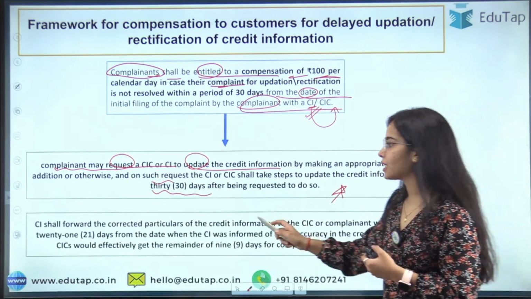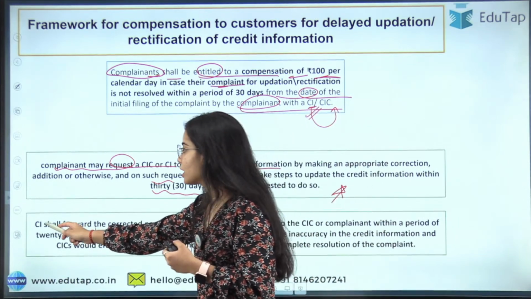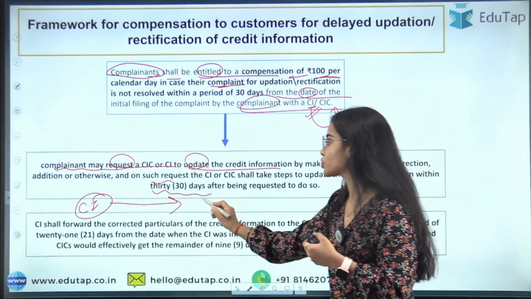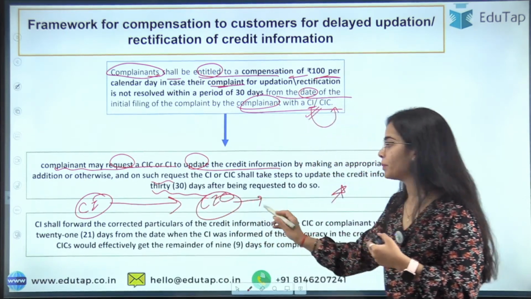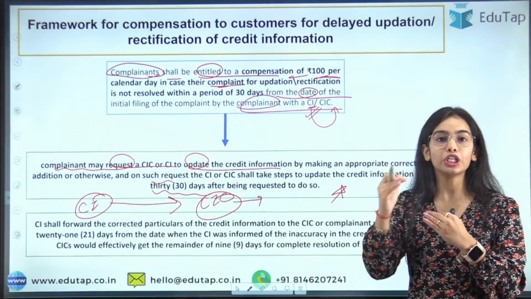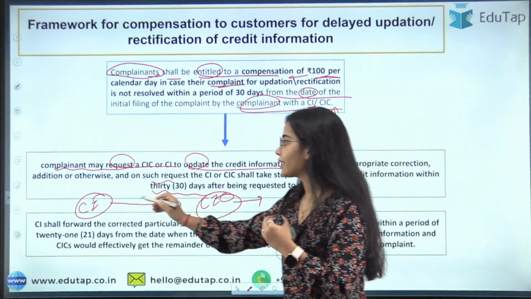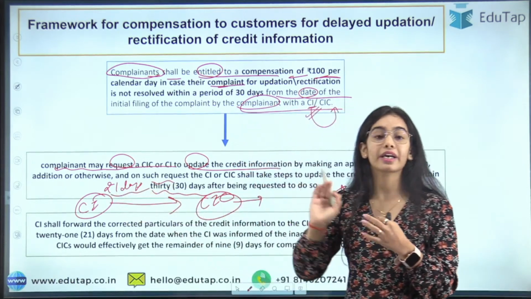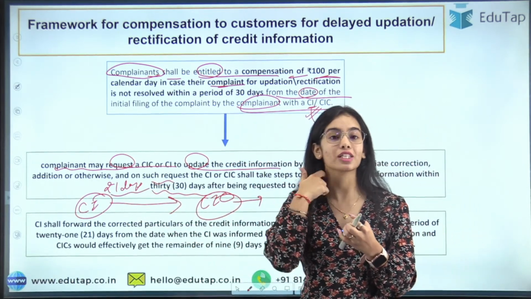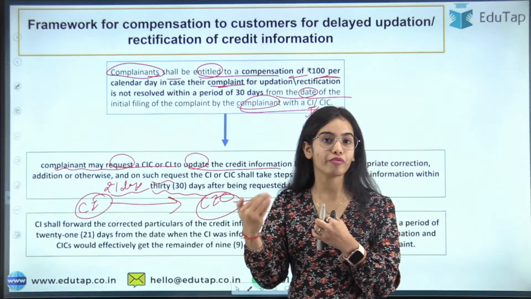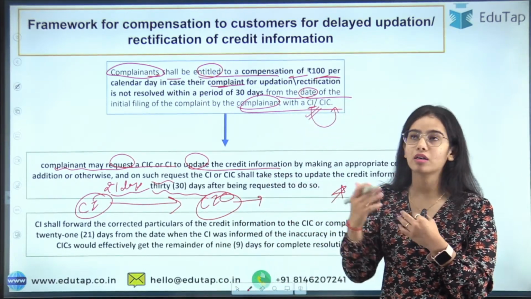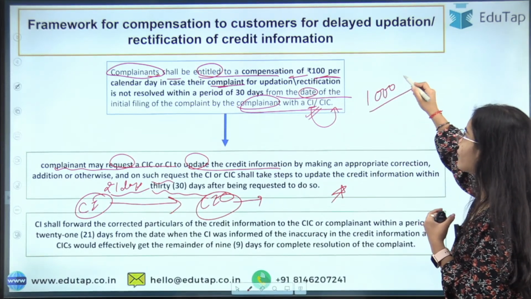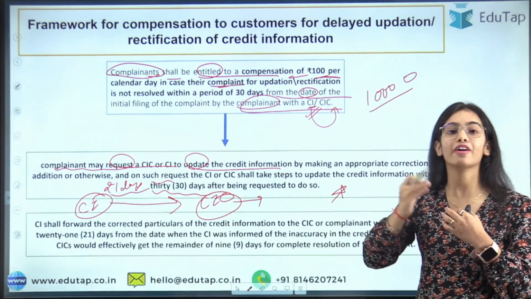But in case the credit institution has passed on the data to the credit information company, the credit information company can also provide the new reporting, okay. So the credit institution is given 21 days, that within 21 days the credit institution has to make the changes, has to update the data if there is any problem with the data. Like I had taken a loan of 10 lakh, but it is shown that I have taken a loan of 1 crore that I have not repaid on time.